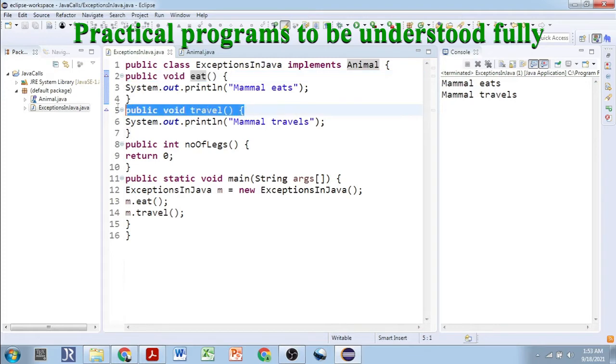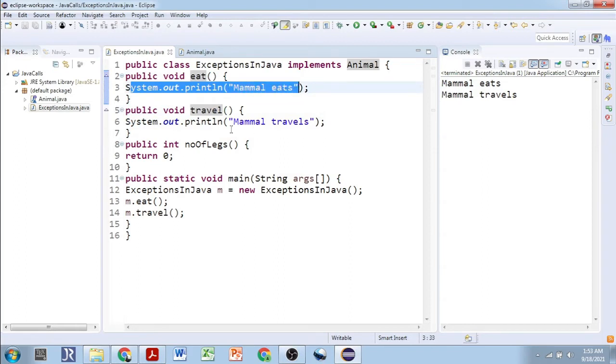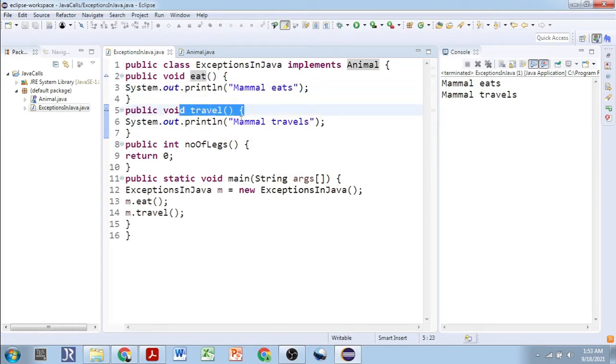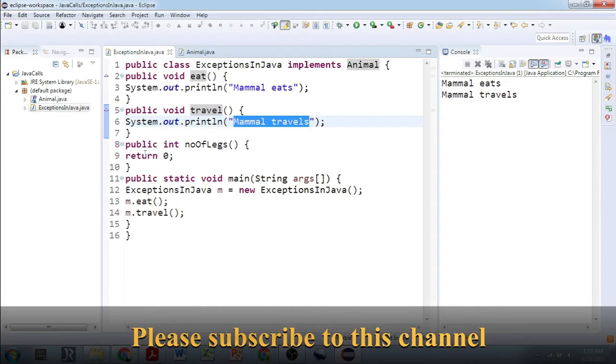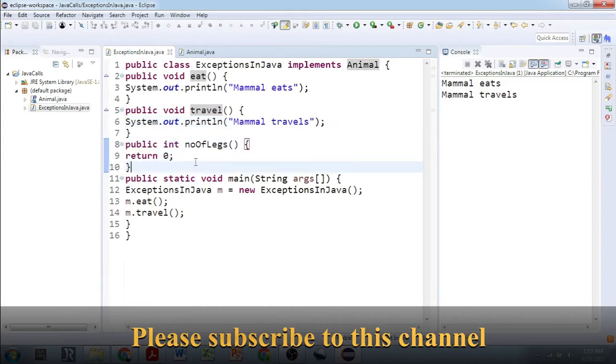Inside public void eat, we are trying to print "mammal eats". And in case of the travel method, we have simply put in the output screen "mammals travel". We are trying to print mammals travels. And we have this class-specific method. This method belongs to this class only, not to this interface.